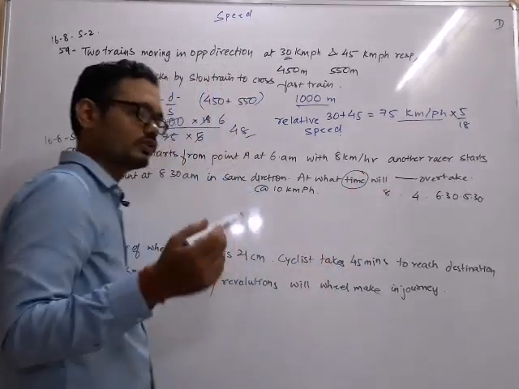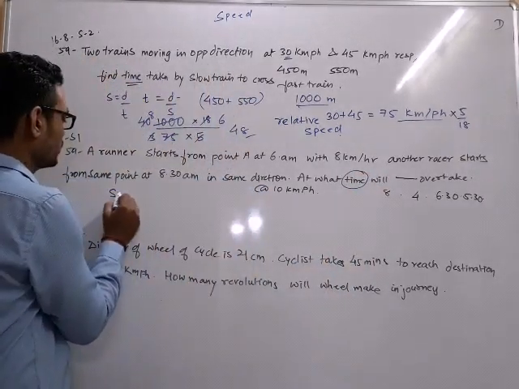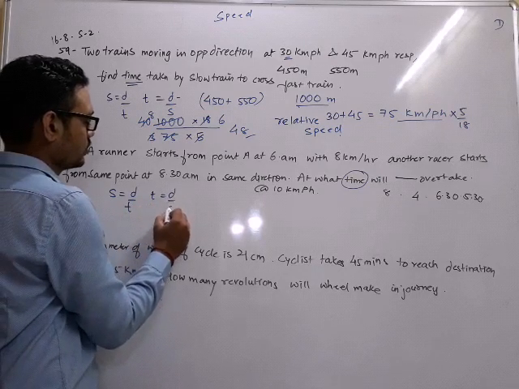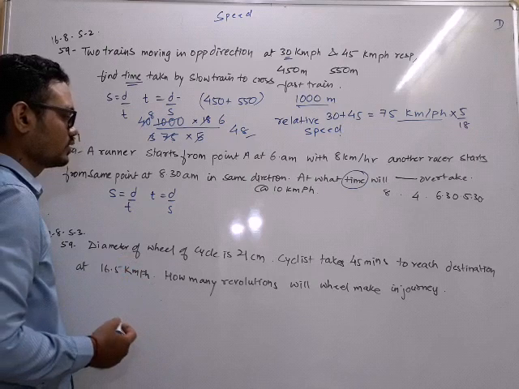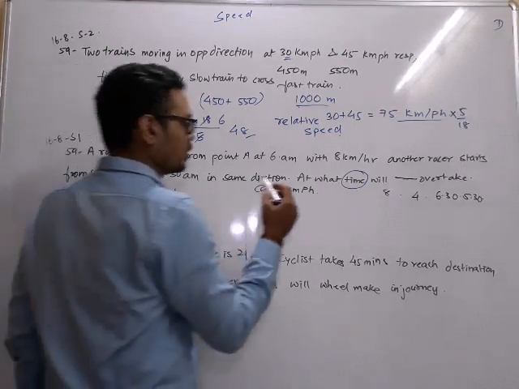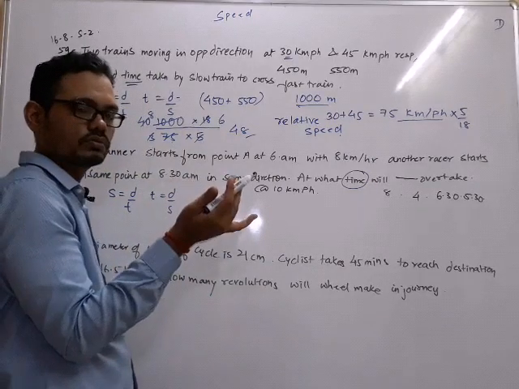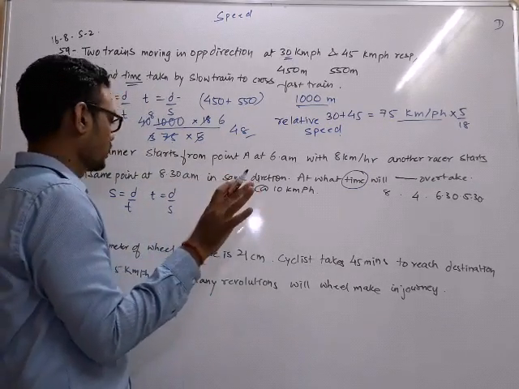Time. What is the formula? Formula is speed is distance upon time. Time is distance upon speed. How much is the distance that the second person has to travel? We don't know. But we know one thing,